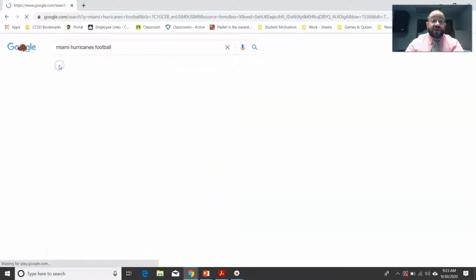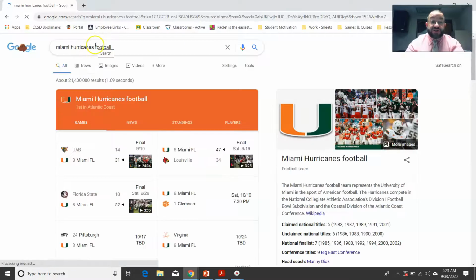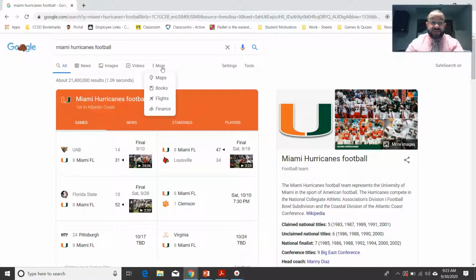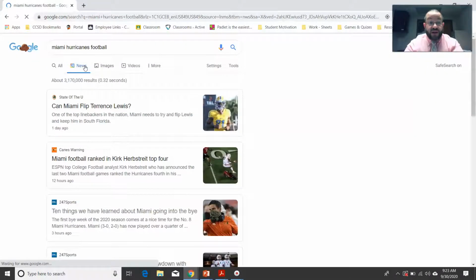Notice up here you got some things under the search bar, where we just did the search. You have All, News, Images, Videos, and of course More, which gives you maps, booking, flights, and so forth. So let's look at all the news in regards to Miami Hurricane football.